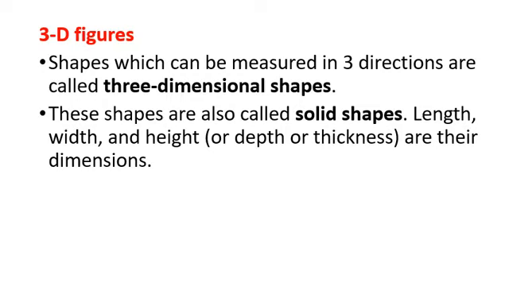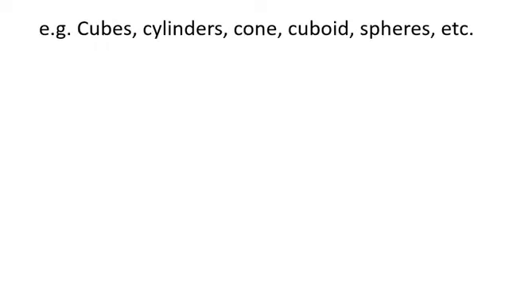And what are solid shapes? 3D shapes or 3D figures are the solid shapes. So the shapes which can be measured in three directions are called three-dimensional shapes. These shapes are also called solid shapes. Length, width and height, or you can say depth or thickness, are their dimensions. Now, cubes, cylinders, cones, cuboids and spheres are the examples of 3D figures.